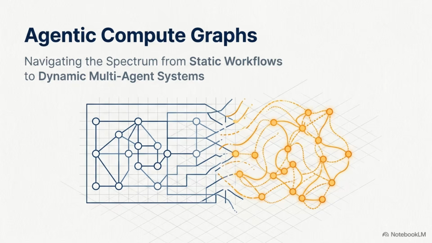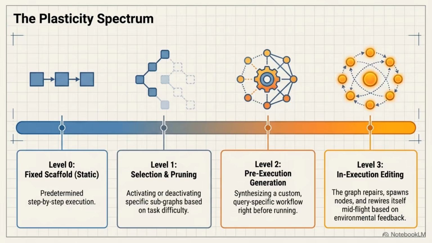Everyone obsesses over finding that perfect magic prompt for their AI, right? But if you look at the latest engineering blogs and academic surveys on platforms like LangGraph or UiPath, you'll realize relying on a single prompt is practically outdated. Yeah, exactly. It's really all about the underlying structure now. Right, it's about optimizing the compute graph of agentic systems.